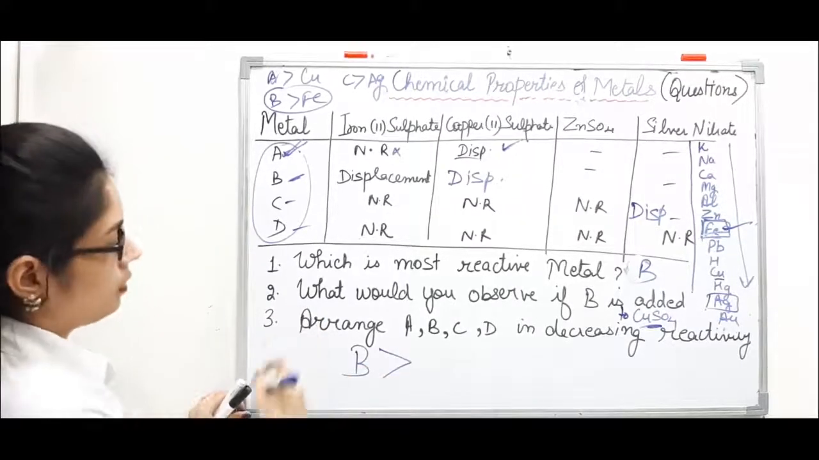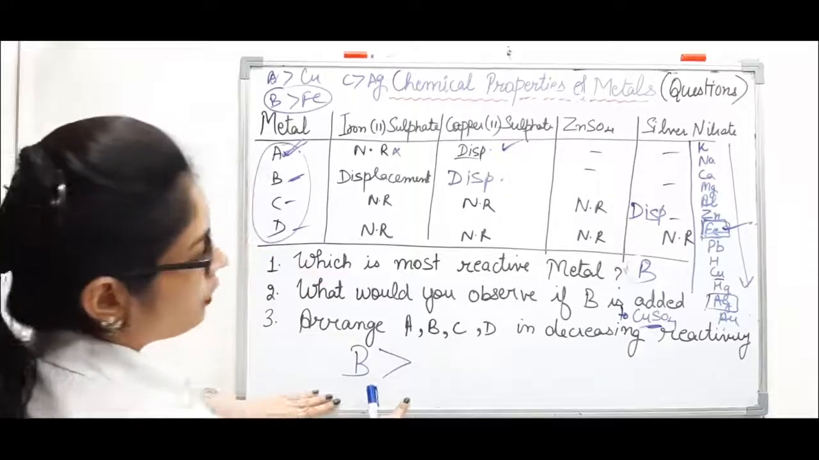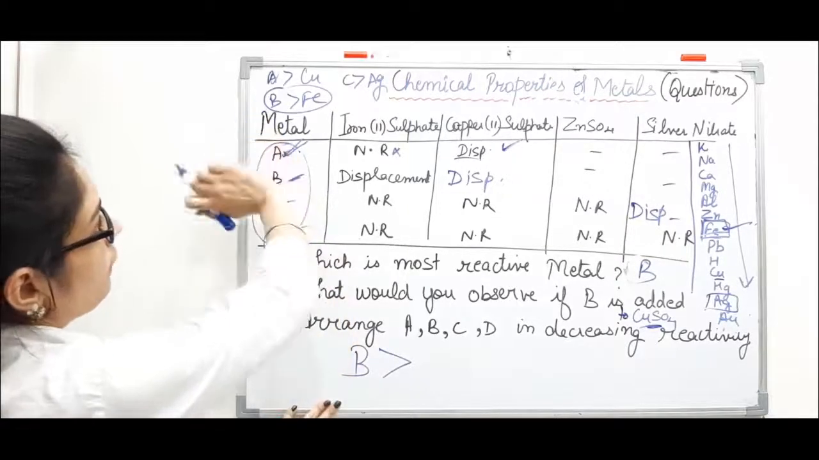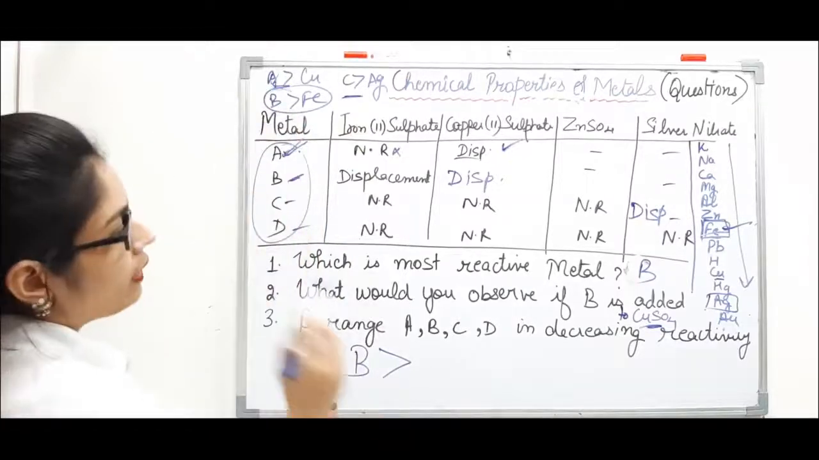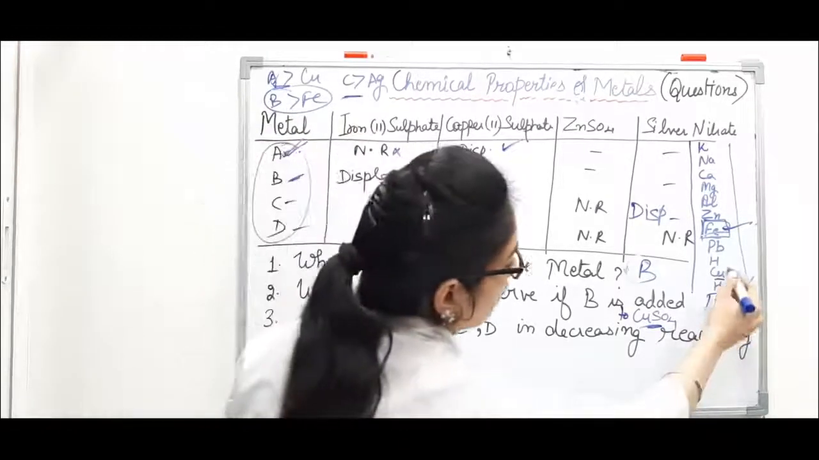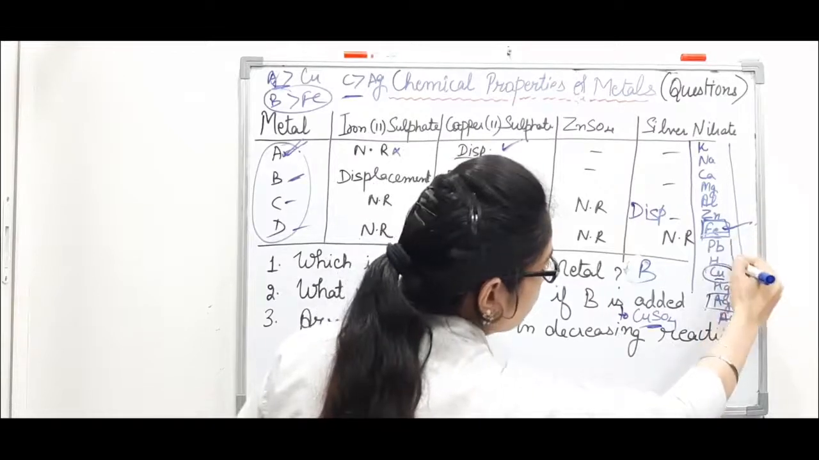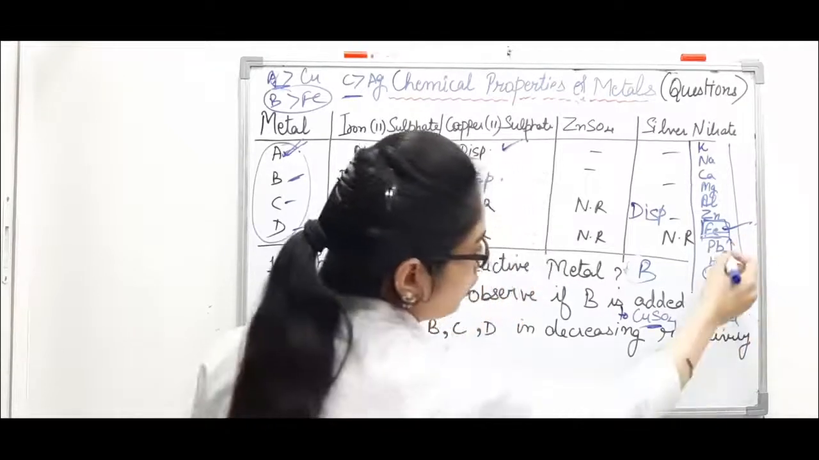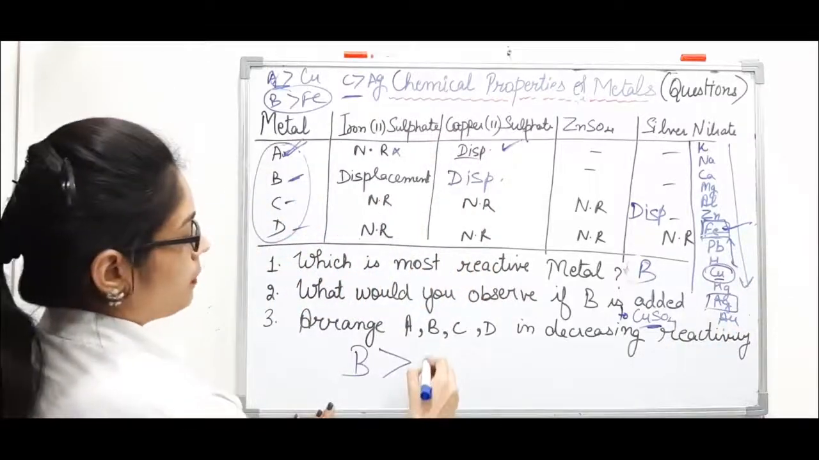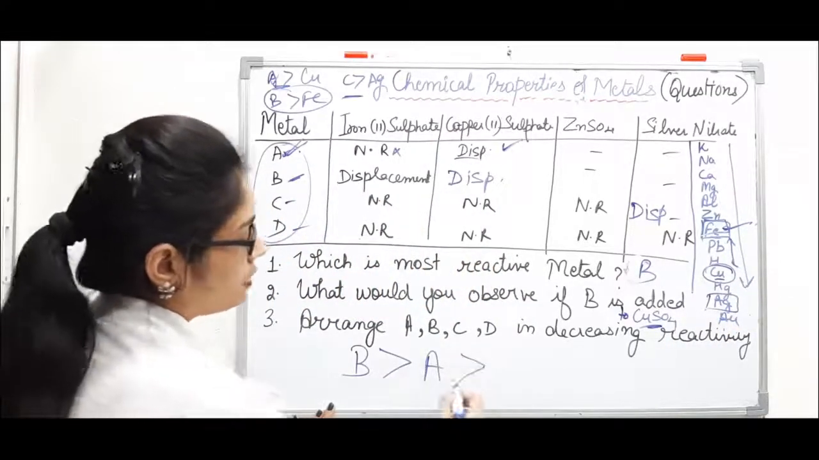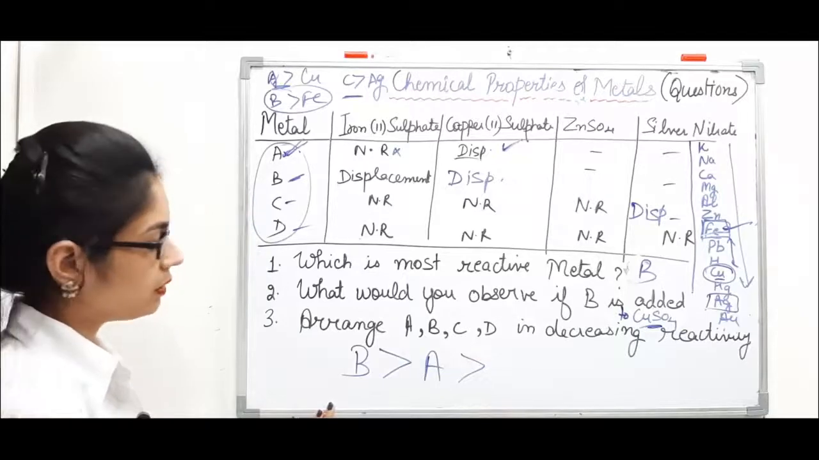After B, you can see here we have written C, it is more reactive than silver, and A, it is more reactive than copper. So A comes somewhere between iron, lead, hydrogen, copper. Which means after B, A will come, because it is able to displace copper from copper sulfate.